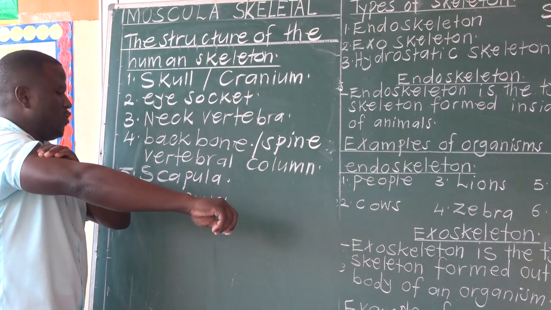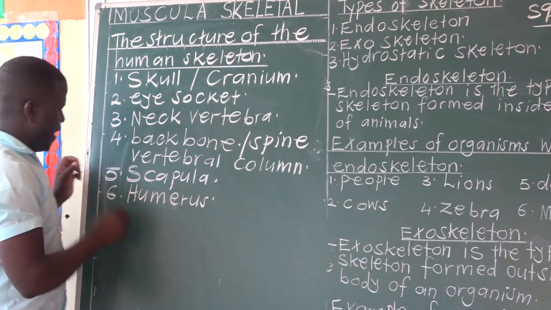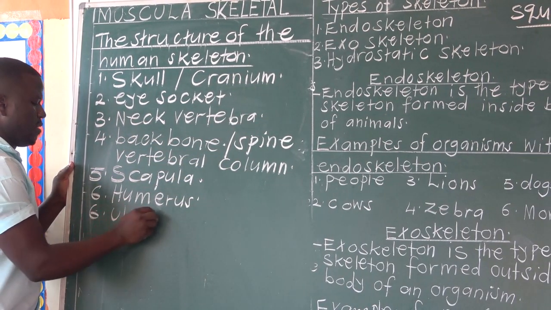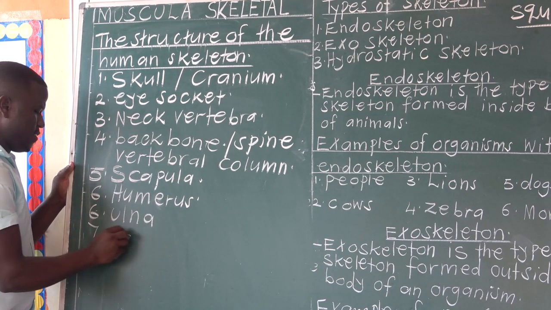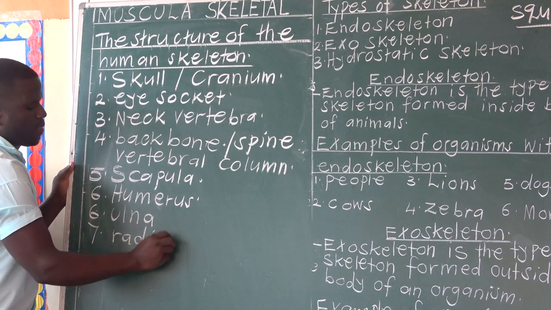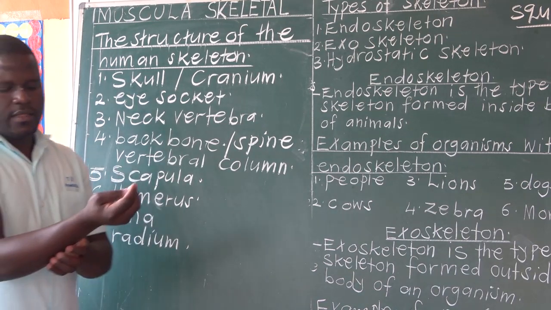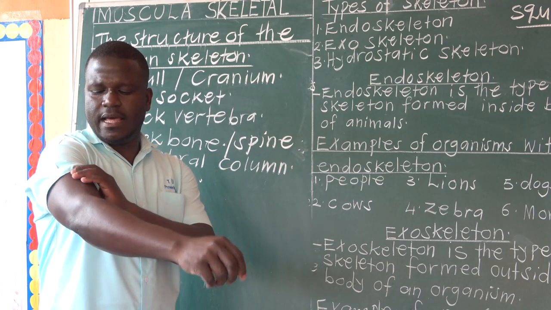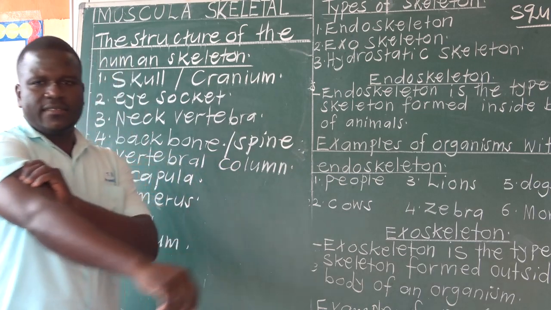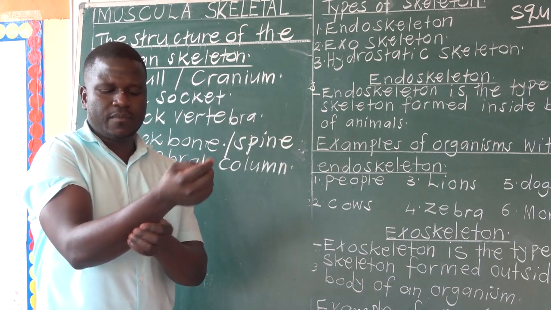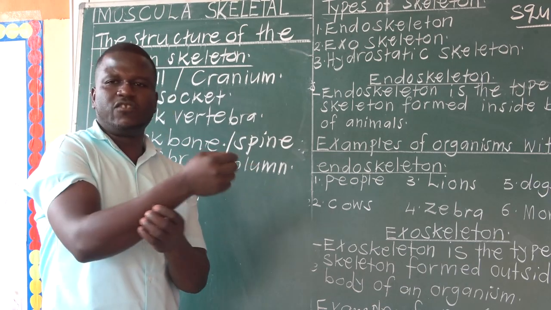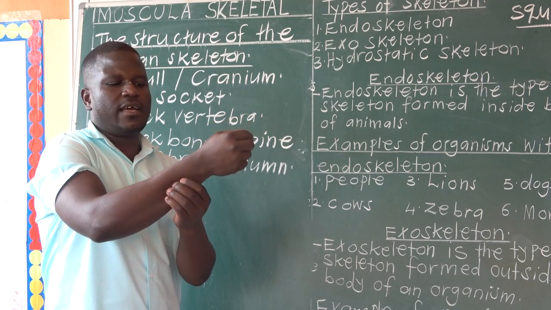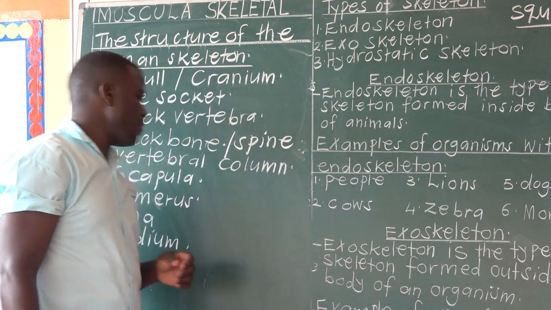That bone is called humerus. Then we have ulna, then radius. From the humerus, we have ulna. Ulna and radius, these are the two bones that are found in this arm here.